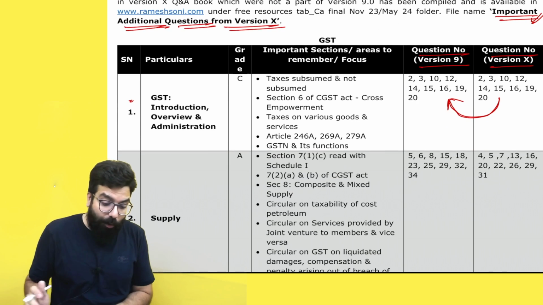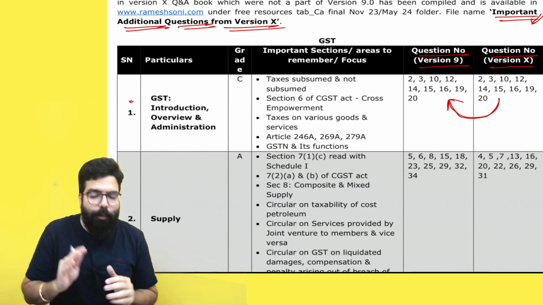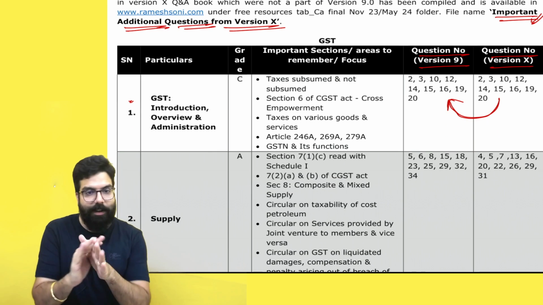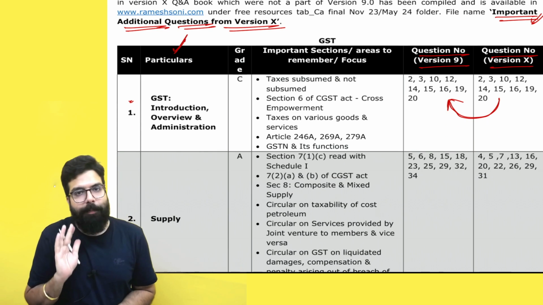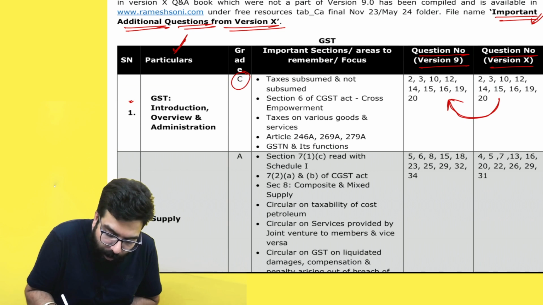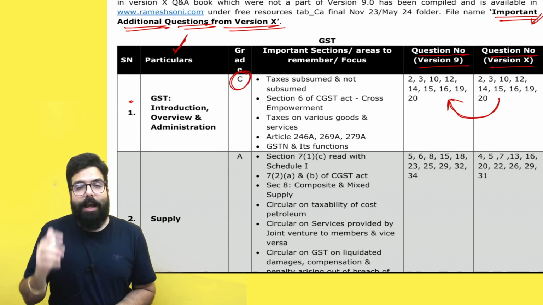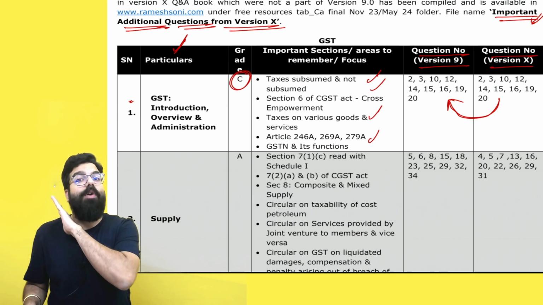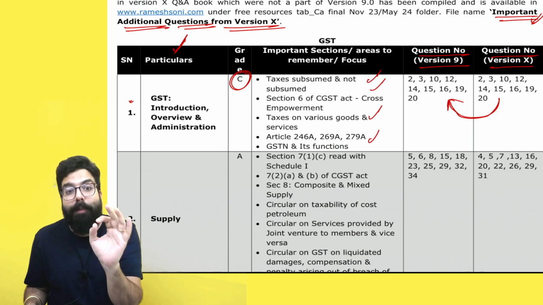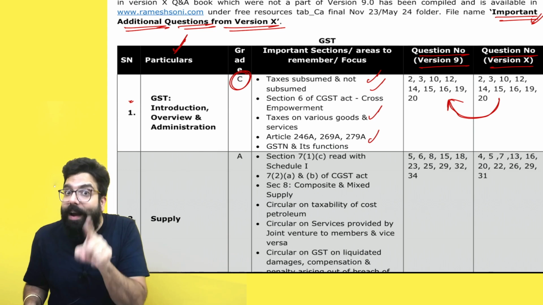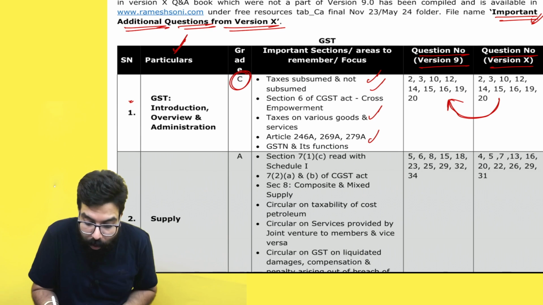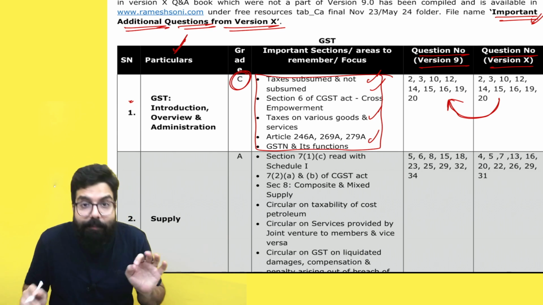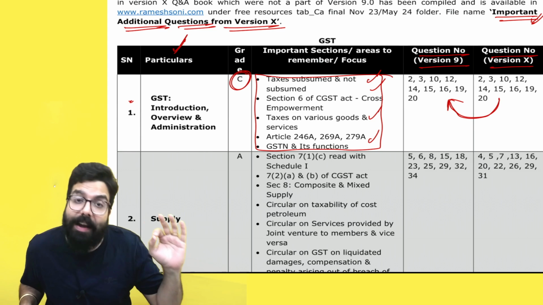Done sir. Chalo, now here what I have gone ahead and done in the ABC analysis. Listen, I have told you every chapter ka name. After that, I have told you what is the grading of the chapter. Plus, I've also gone ahead and told you what are the important areas of that chapter which you can't leave. Means you should focus properly when you are revising. And this will be also the important areas which one day before the exam you will be going ahead reading and going for your exam.